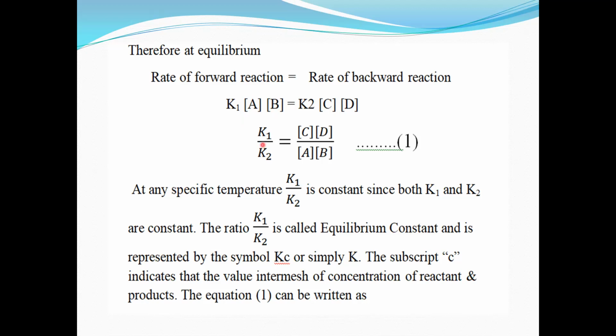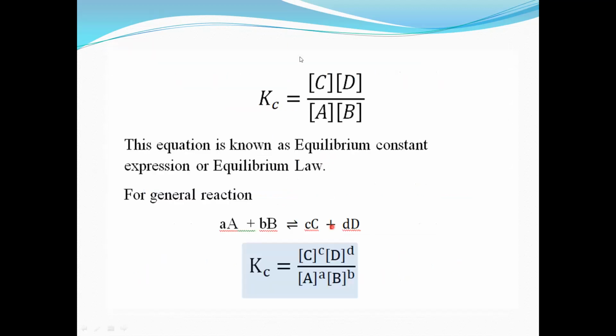Now K1 upon K2 is a constant, and we can replace it by another constant, Kc. We have seen this yesterday, and I am repeating it: Kc is called the equilibrium constant. So Kc is equal to [C] into [D] upon [A] into [B].